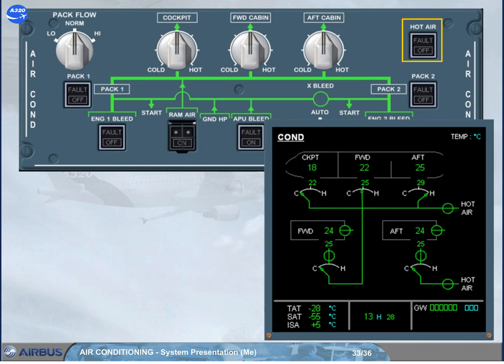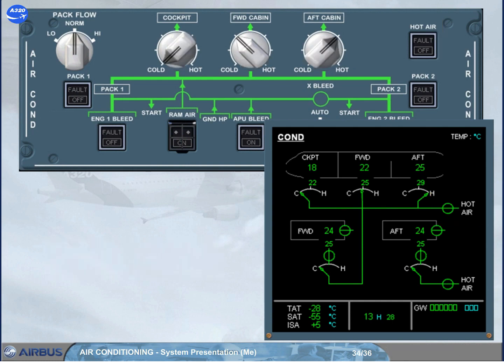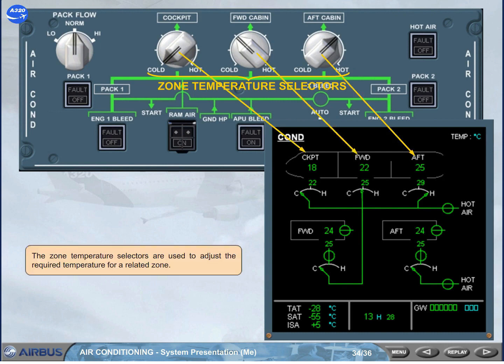The hot air push-button switch controls the hot air valve. In the example shown, the valve is open. Now let's look at the temperature control. The zone temperature selectors are used to adjust the required temperature for a related zone.